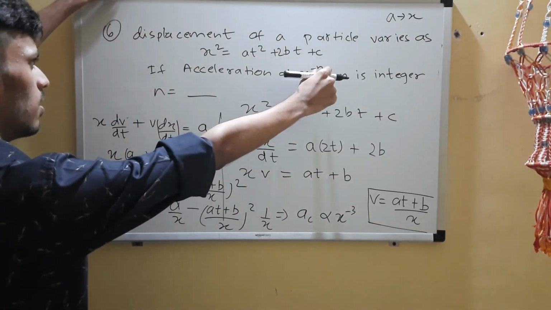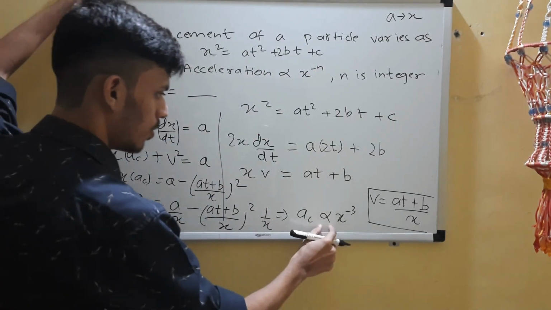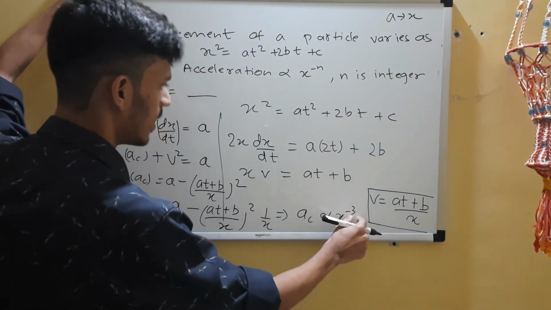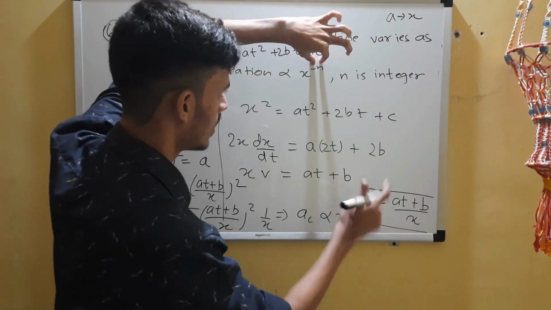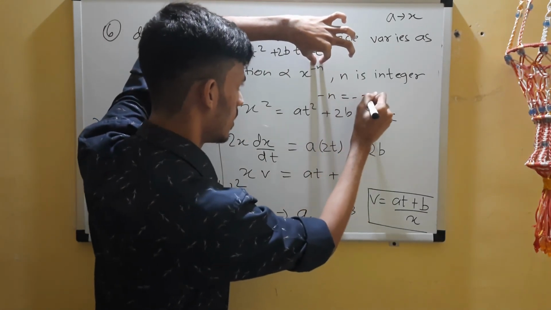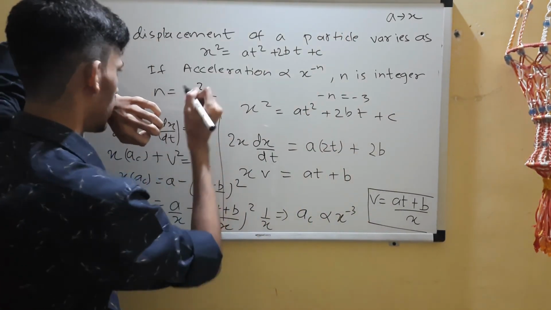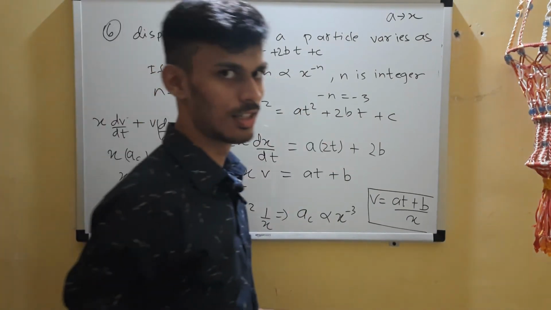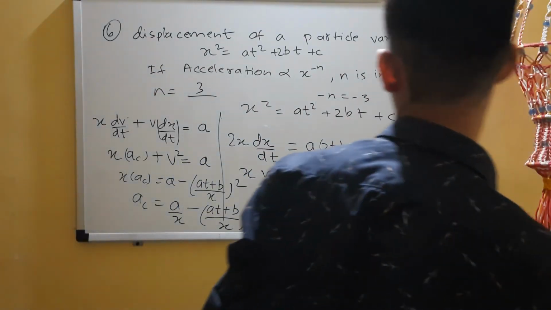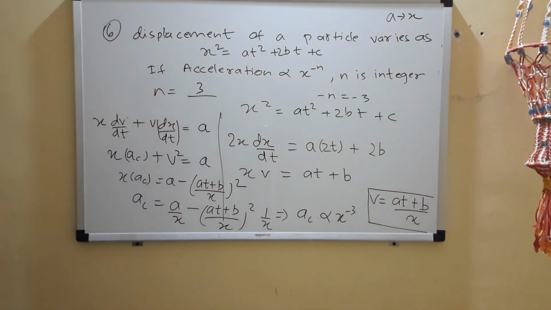So this acceleration is proportional to x to the power minus n. You can see that minus n equals minus 3, so n equals 3. So 3 was the correct answer. Congratulations if you did that. Okay, you can note that down. That was really a good problem, I'll say.